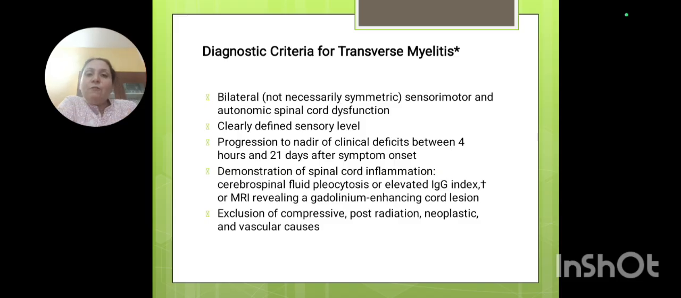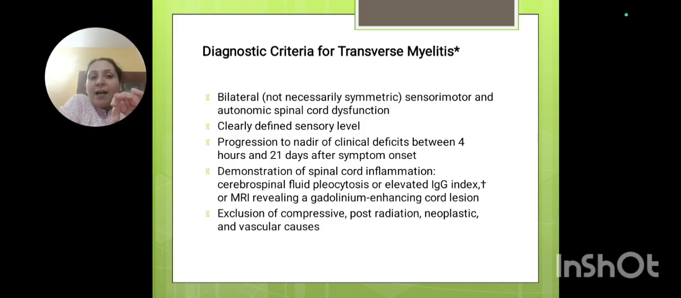At one level you will find, when a sensory examination takes place, we basically go in for an ASIA scale, which you will learn at the master level. But herein we try to see the sensory level. Above that level all the sensation will be normal, and below that level the sensory loss will be there. So you will be clearly able to differentiate the sensory level. Fine. And the progression is within hours to 21 days of the onset. All the symptoms will come within 21 days. That should be the sign. And in CSF there will be pleocytosis and elevated IgG index.